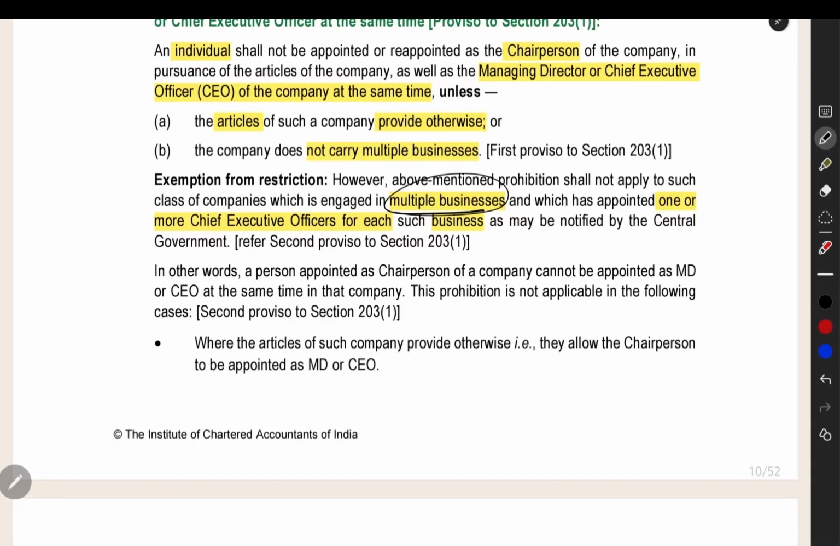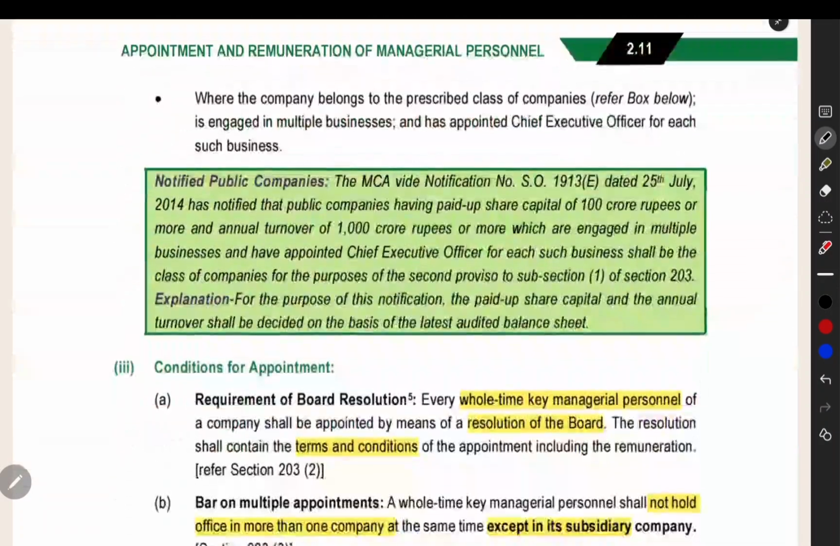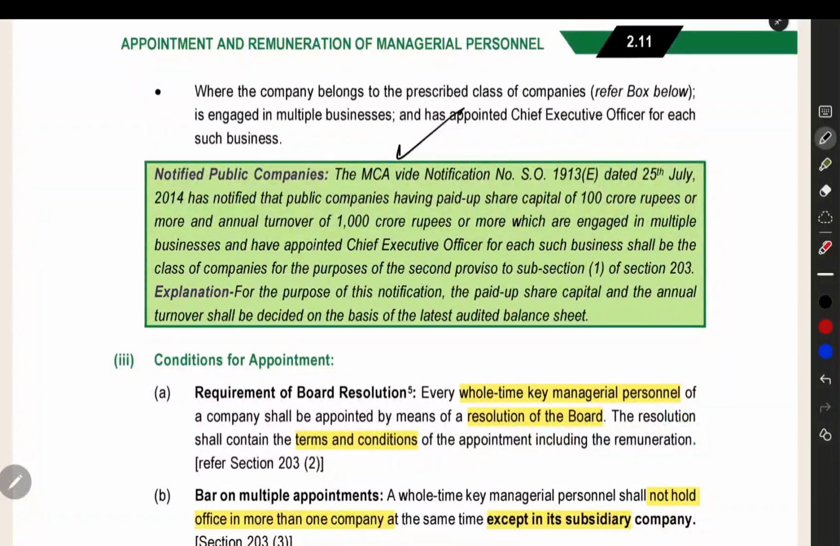Next, if you are having multiple businesses and you are appointing a separate CEO for each of the businesses, then in that case also you can have the chairperson plus MD or CEO as the same person. So this is another thing, and such companies also can do that. MCA has clarified that if your turnover is 1,000 crore or more, you are having multiple businesses, and you have appointed a chief executive officer for each such business, then you can take advantage of that proviso, and you can appoint the MD or CEO as the chairperson of the company.